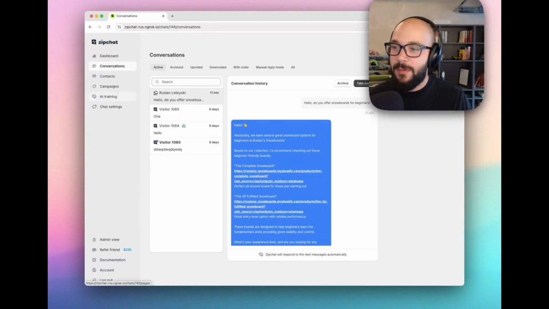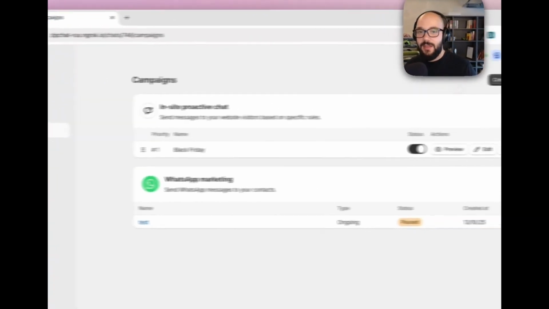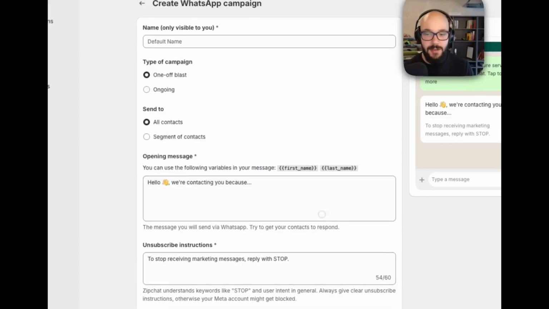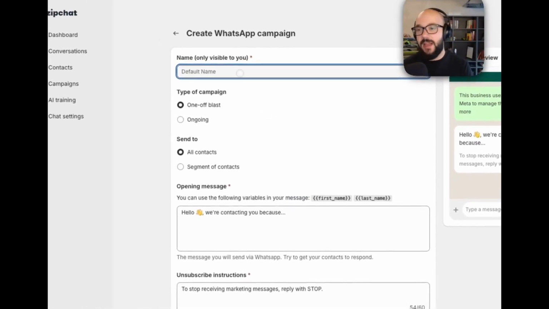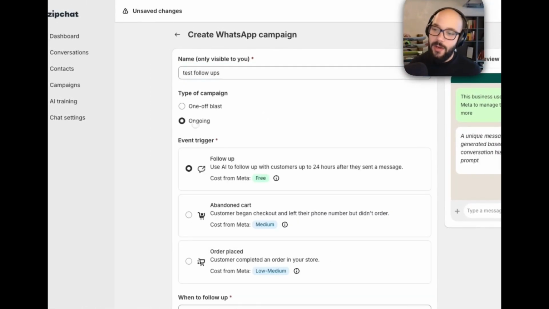We need to create a follow-up campaign, and we can do this by going to campaigns, clicking create a campaign, and clicking WhatsApp campaign. We set a name. We say ongoing campaign, follow-up.